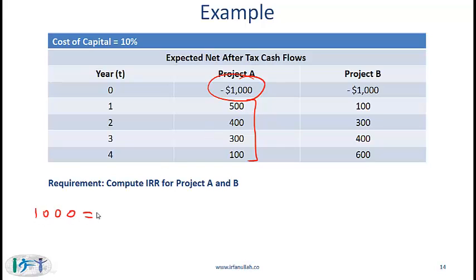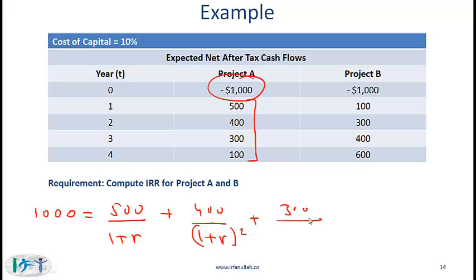Present value of future cash flows would be 500 over 1 plus r plus 400 over 1 plus r squared plus 300 over 1 plus r cubed plus 100 over 1 plus r to the power of 4.